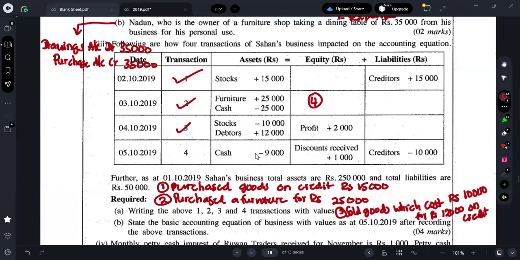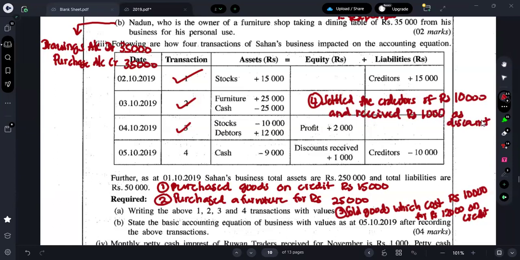So the fourth one is what? Cash minus 9,000, discount received plus 1,000, creditor minus 10,000. Now in settling 10,000 to the creditor, we are receiving 1,000 discount and we are settling the 9,000 by cash. So you can say: settled the creditor of rupees 10,000 and received rupees 1,000 as discount. Any other way you can also write. I have just written it in this way.